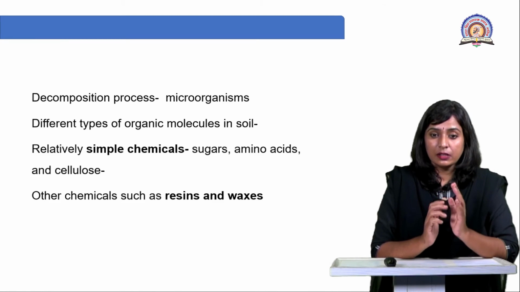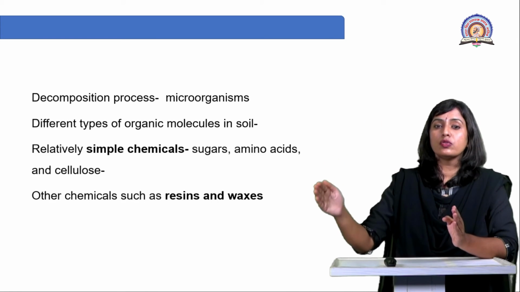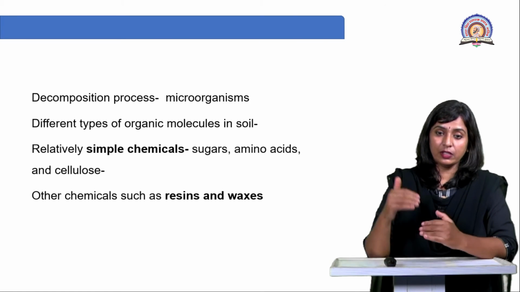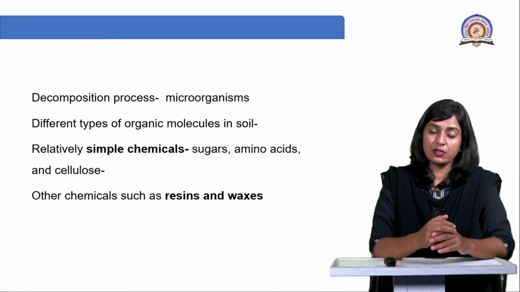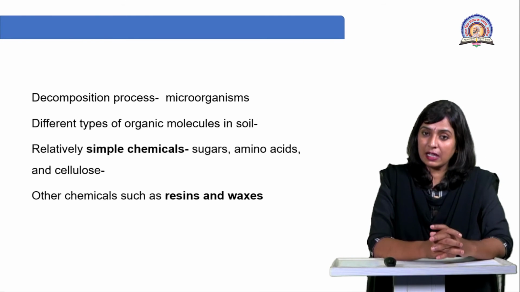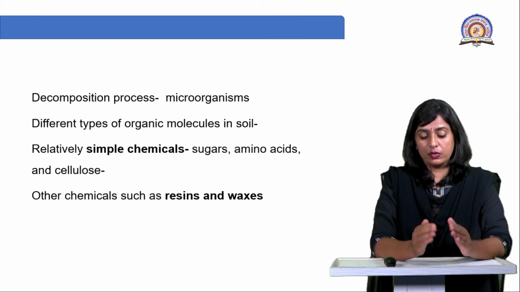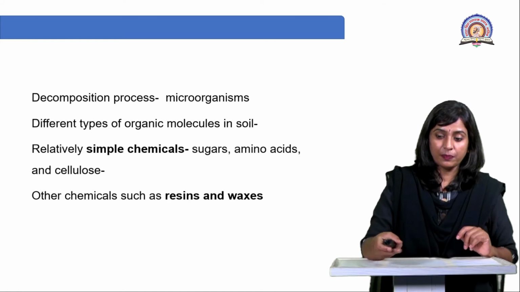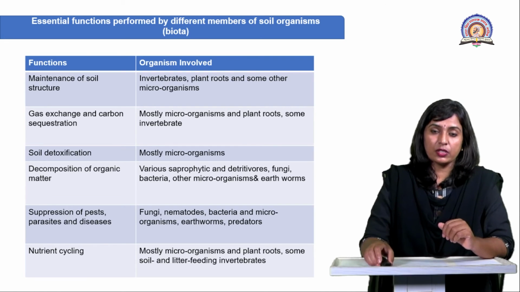Okay, and the microorganisms carry out decomposition of such complex organic matter and convert it into simple compounds like sugar, amino acid, cellulose. Right? Further, it can be utilized by the plants, or you can say by the primary producers, and by the organisms present in the soil itself. Right? So other chemicals such as resins and waxes are not easy to decompose by the decomposers. For their degradation, long time is required, though they are plant originated. But still, they are complex compounds, so they require a little more time for their digestion or degradation.